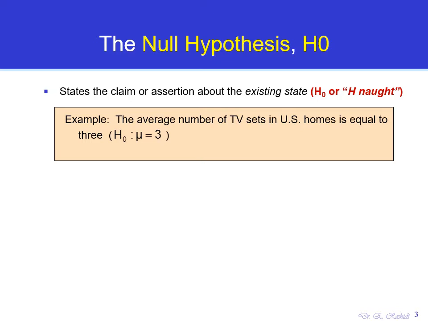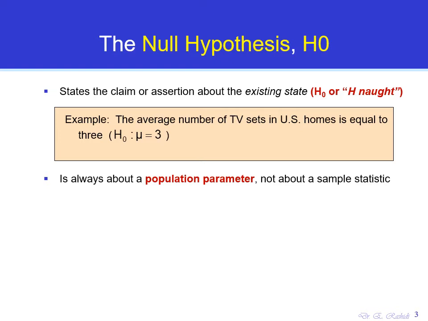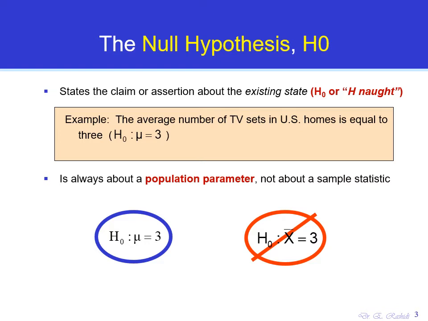What you need to know about the null hypothesis, also the alternative hypothesis, is that it always talks about a population parameter. So it always has to be regarding either the average, the standard deviation, the proportion, or anything that is a population parameter. So this is correct. It states that the average of the population is 3. This is incorrect because it states that x bar, which is the average of the sample, is equal to 3. So this is not a correct statement for a null hypothesis.